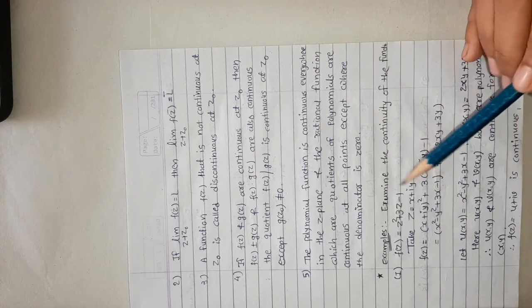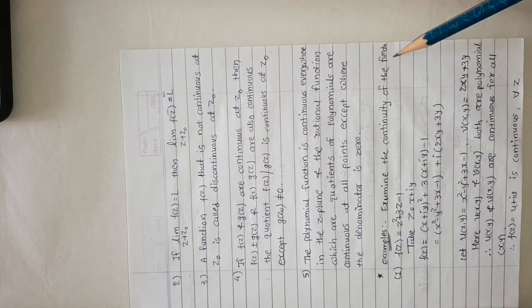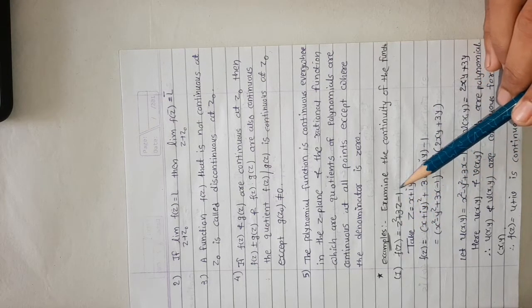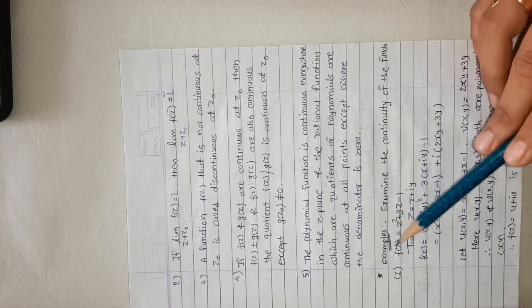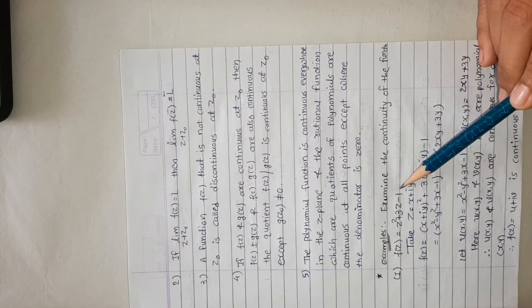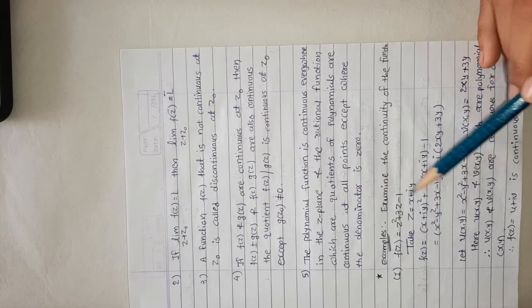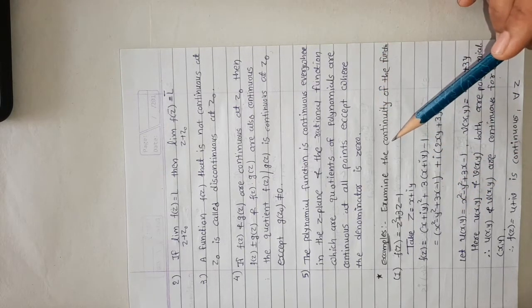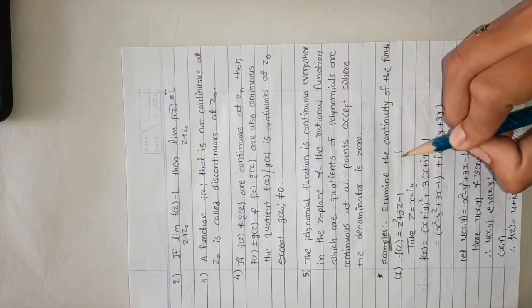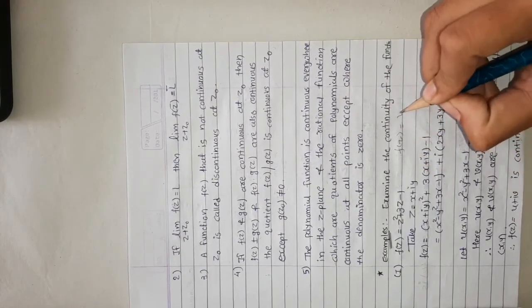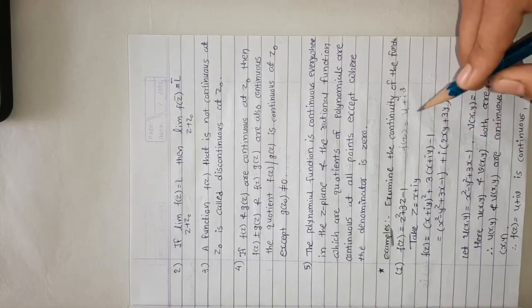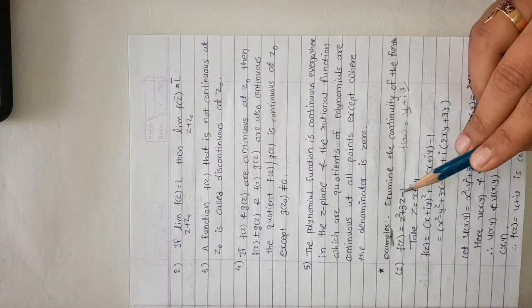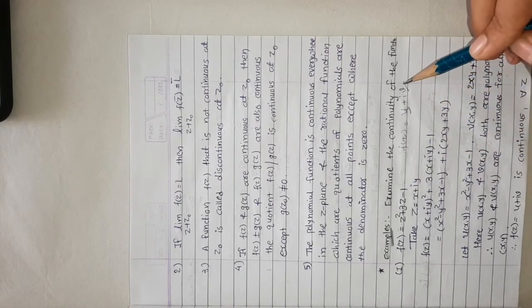Now one example: examine the continuity of the function f of z equals z square plus 3z minus 1. First we convert the given function into u plus iv. We know that f of z equals u plus iv, so we have a real part and an imaginary part. So first we convert this function into real part and imaginary part.